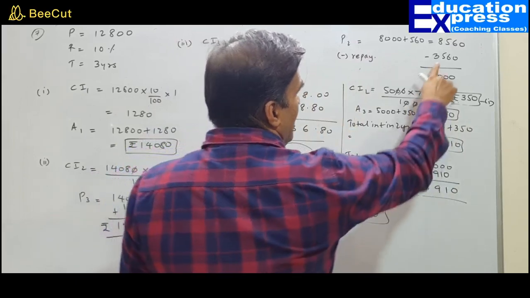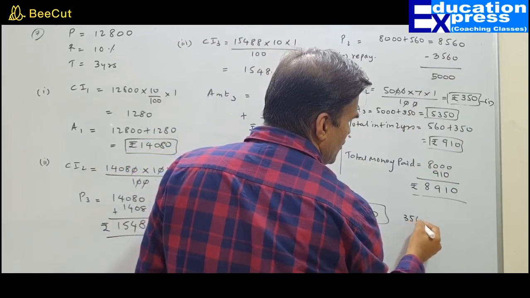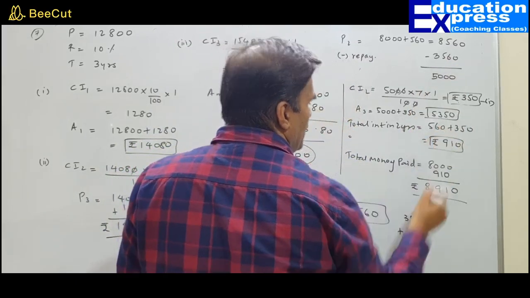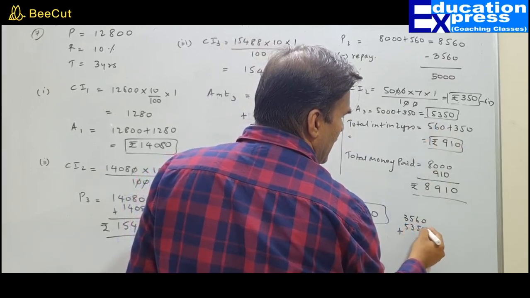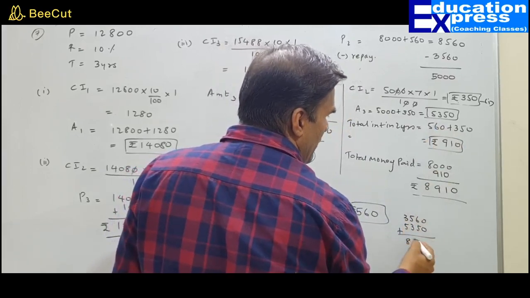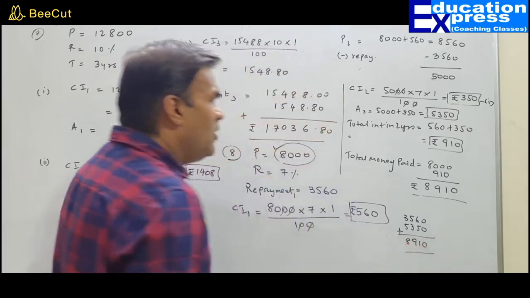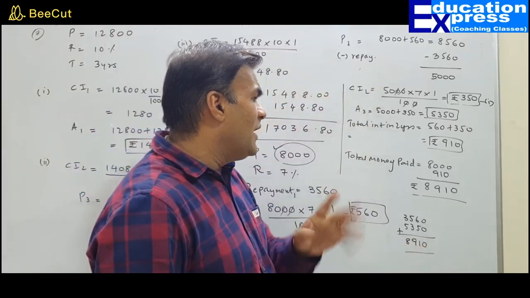This guy has paid 3,560 first and 5,350 later. So that will also sum up to the same amount. Don't ever go by this method, you will get confused.